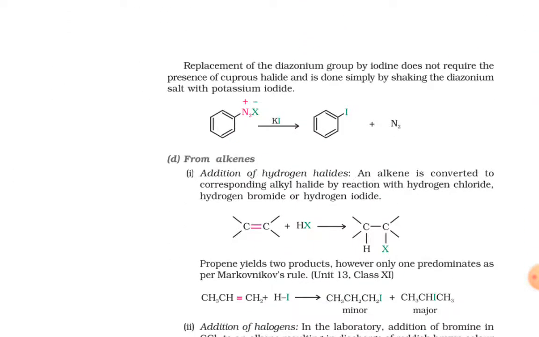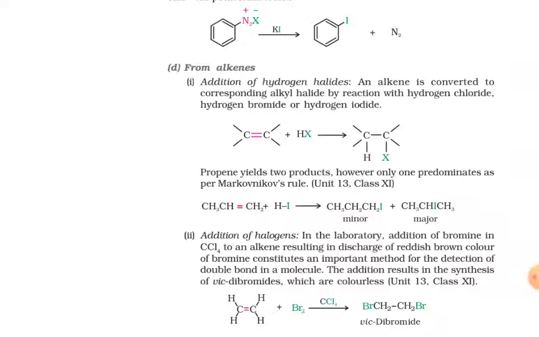Replacement of the diazonium group by iodine does not require the presence of cuprous halide and is done simply by shaking the diazonium salt with potassium iodide. You can see this reaction.